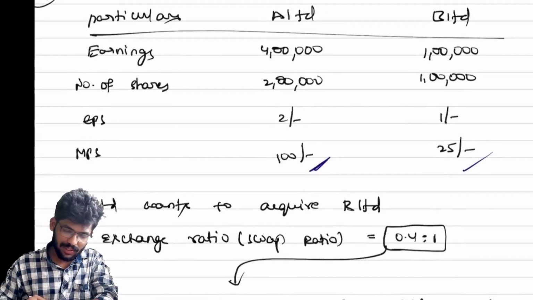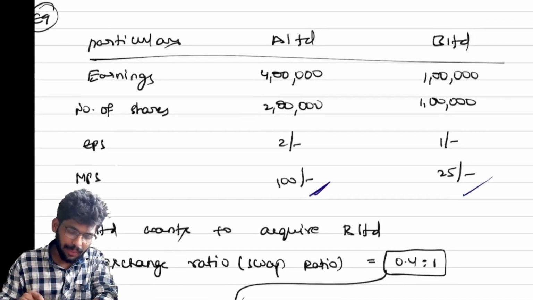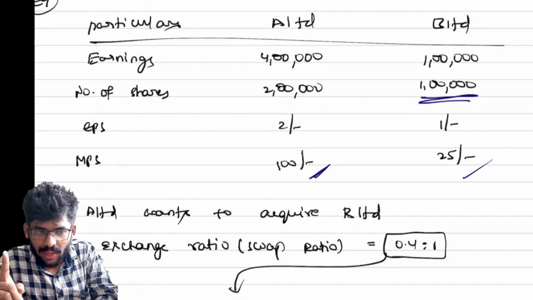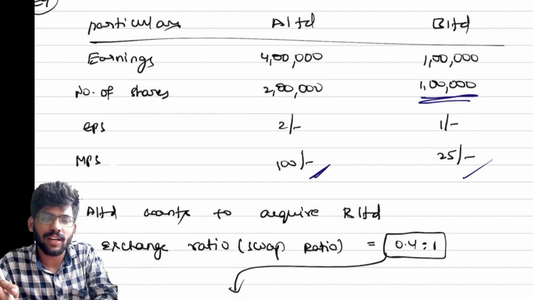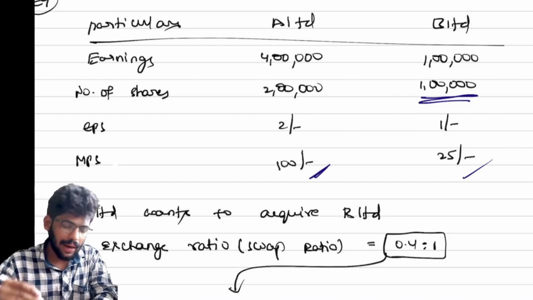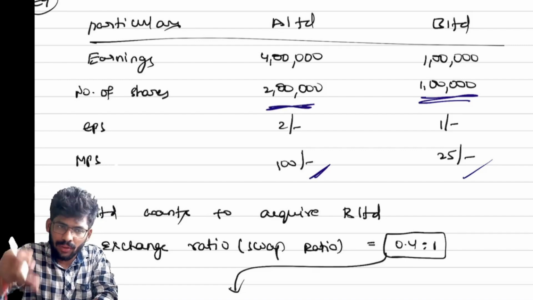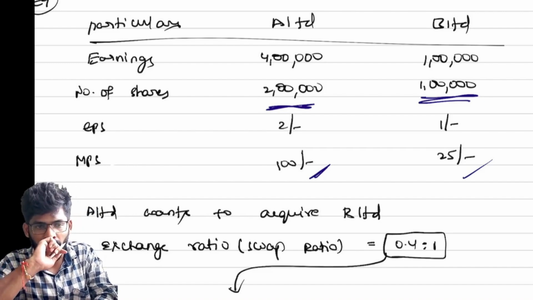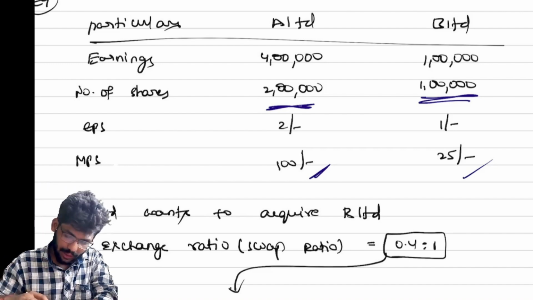B Limited has 1 lakh shares, so for 1 lakh shares we need to issue 40,000 shares. We already have 2 lakh shares, and again we are issuing 40,000, so the total is 2 lakh 40,000 shares. Correct or not?